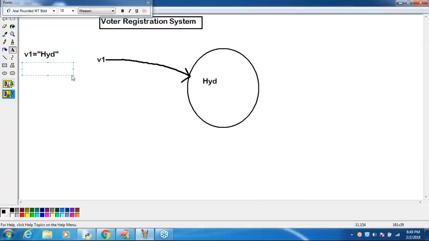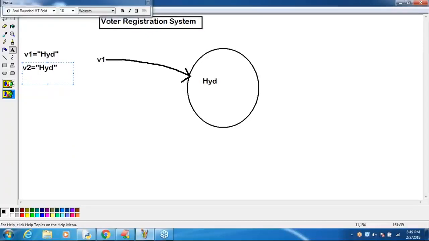Okay, sir, now the first voter came. Sir, my city name is Hyderabad. For that Hyderabad, one Hyderabad object got created by Python. V1 is the reference variable. Excellent. Now V2 came, sir. V2 person said, sir, my city is also Hyderabad only. He provided the city name as Hyderabad. Then for this person, we are required to create a Hyderabad object.